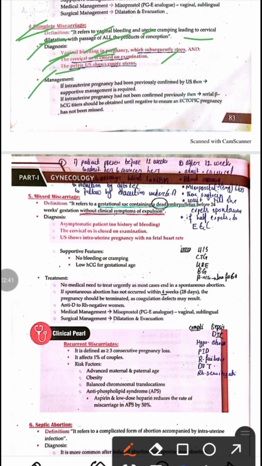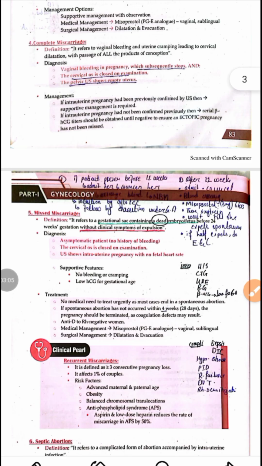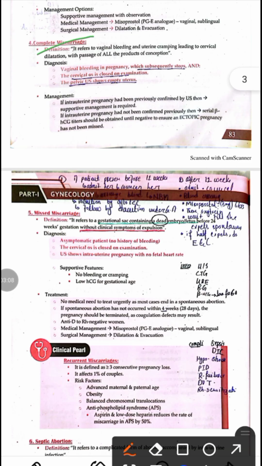The management of complete miscarriage: if the intrauterine pregnancy was initially confirmed by ultrasound, then supportive management is required. But if the intrauterine pregnancy had never been confirmed previously, then serial beta HCG titers should be performed until negative, to ensure that an ectopic pregnancy is not missed. So in complete miscarriage, there is a passage of all the product of conception, there is initially early bleeding, then the bleeding stops, and the cervical os will be closed.